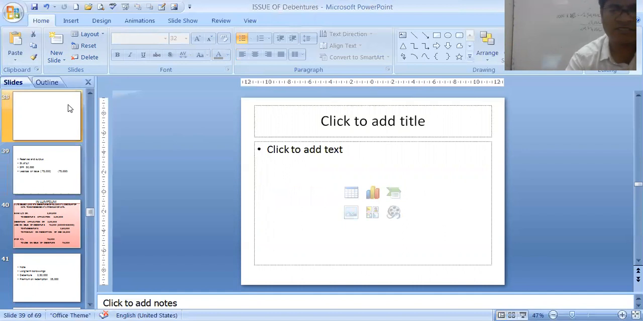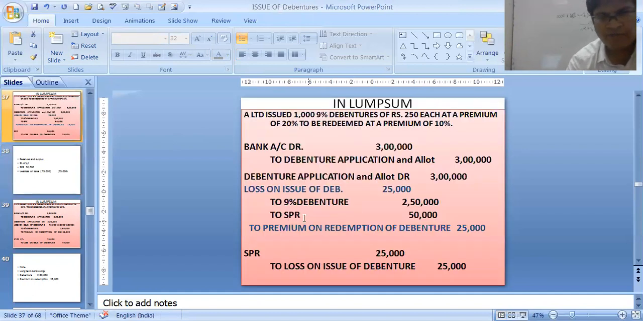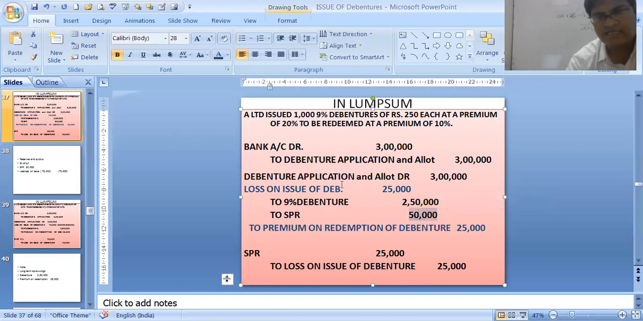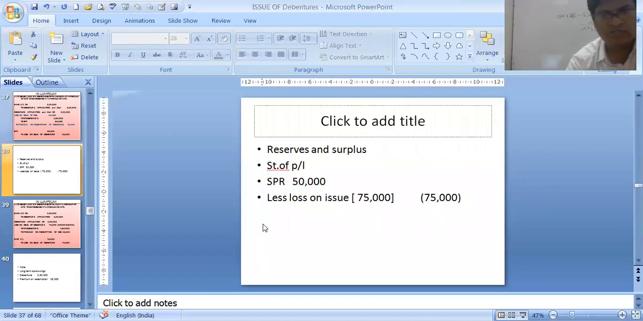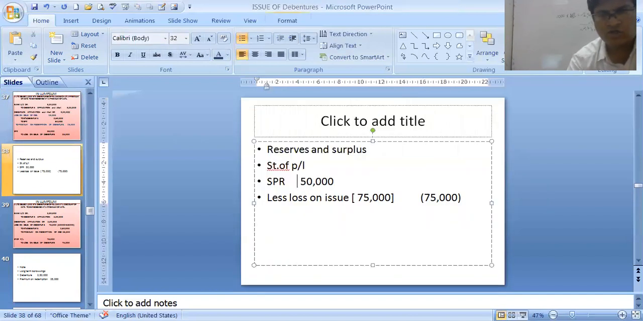Remember, just see how much the security premium reserve is. Security premium reserve was 50,000. Less this loss 25,000. This 25,000 and 2,50,000 we have shown in the first slide, in the long-term borrowings 2,75,000. This 25,000 will be subtracted from this SPR 50,000. So it will be shown like this: SPR 50,000, loss on debentures 25,000, because that was the issue loss. So this will become 25,000 now. 50 minus 25 is 25,000, which will be shown in the reserves and surplus.